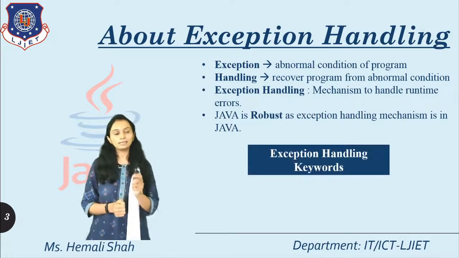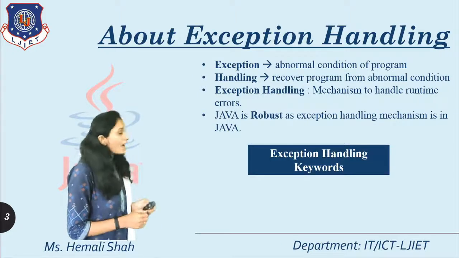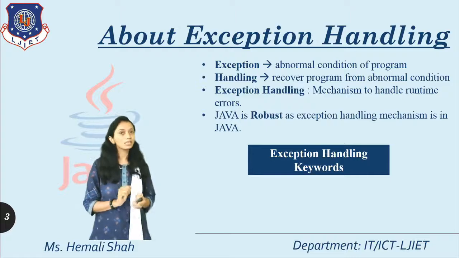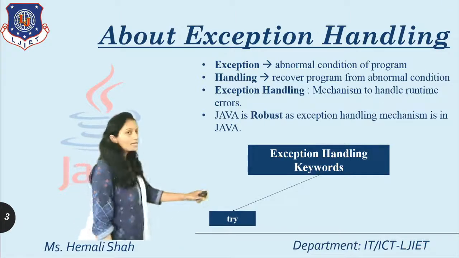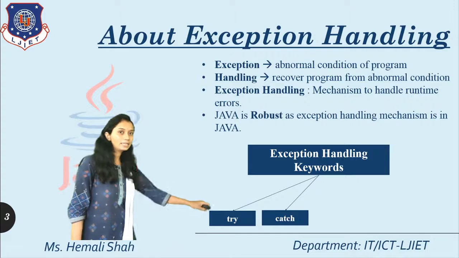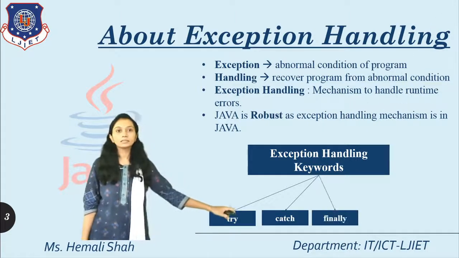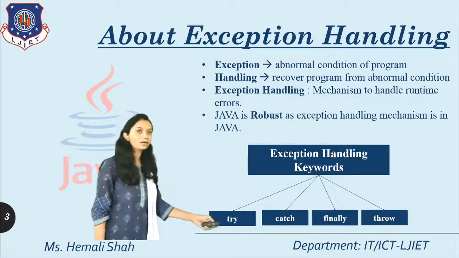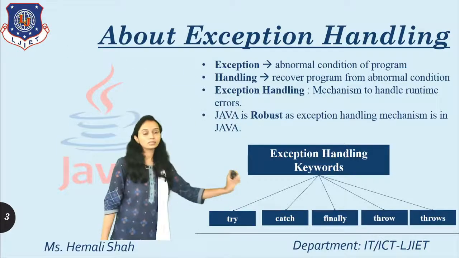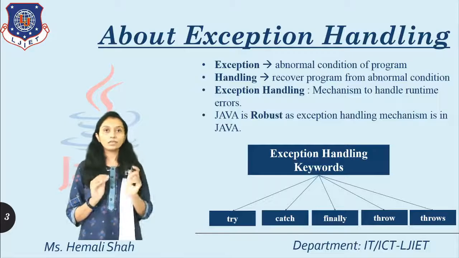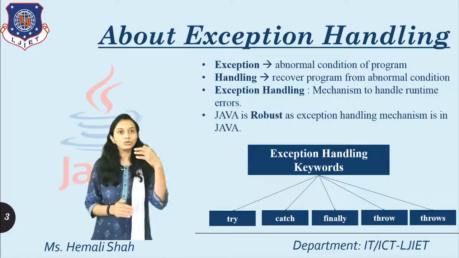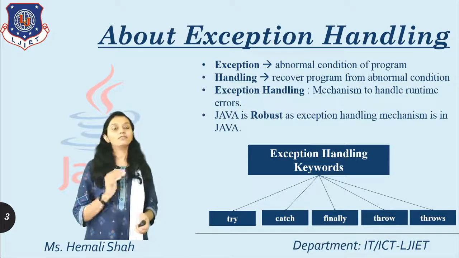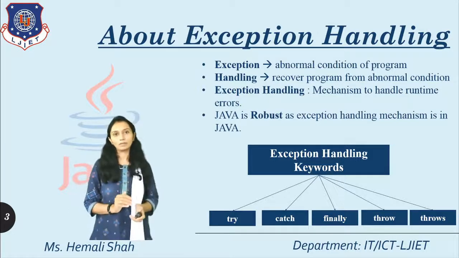To provide it, 5 keywords are available. The keywords are first the try keyword, second the catch keyword, third the finally keyword, fourth the throw keyword, and the last one the throws keyword. These 5 keywords and the syntax to use them provide the concept of exception handling in Java.